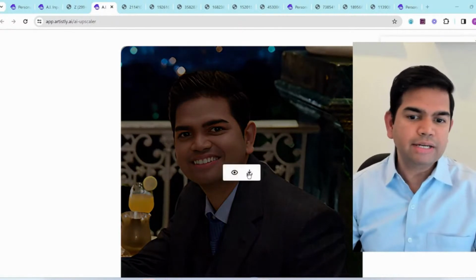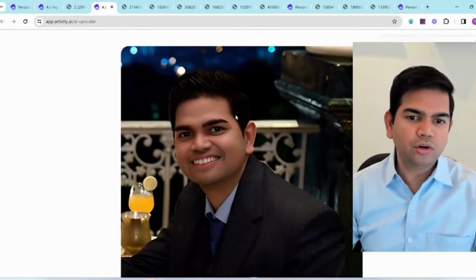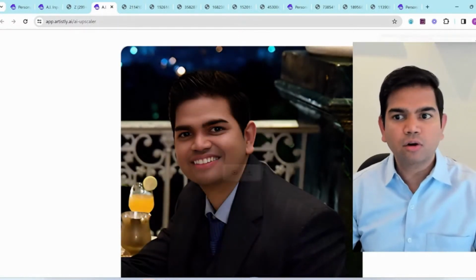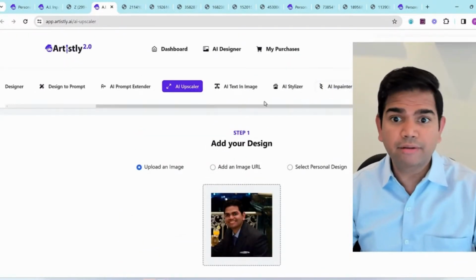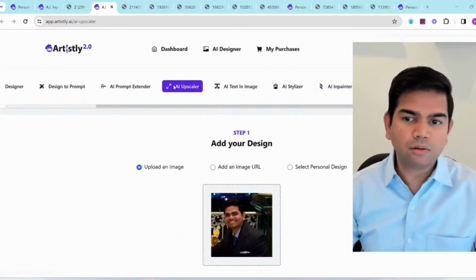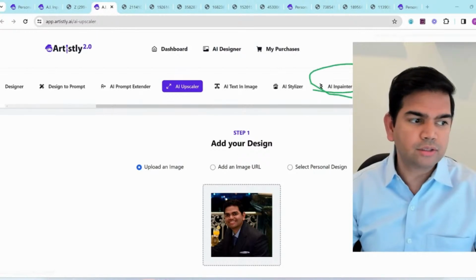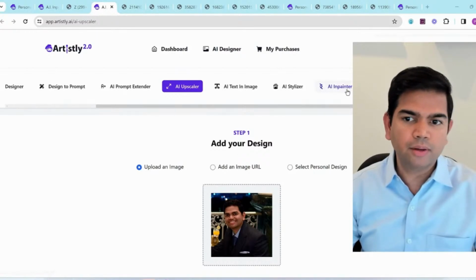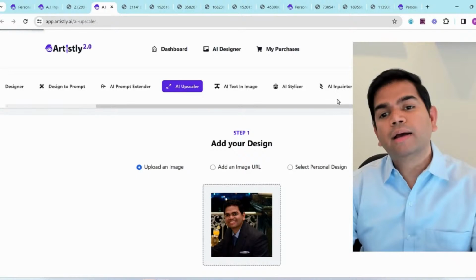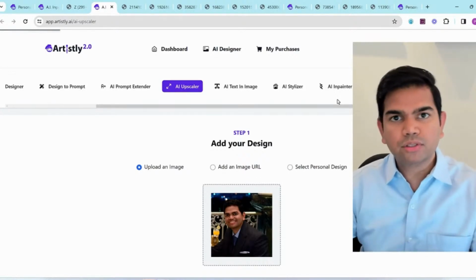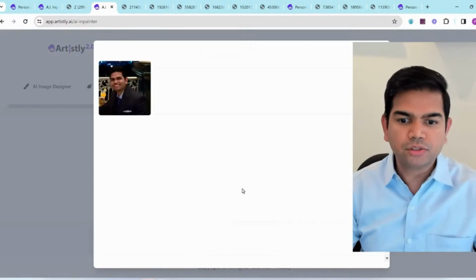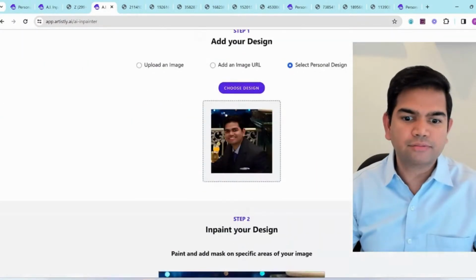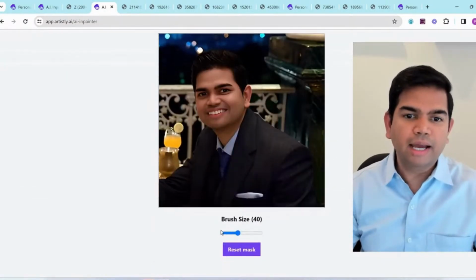There we go. Now you can even download this. It'll also get added into your personal designs. So let's go back to the AI In-Painter, and we can use this now from our personal images because it got saved. You go to this option called AI In-Painter, and when I go in there, I can choose it from my personal designs option, or I can even do it from my computer again. So choose design. There we go. Now I can add masks and do stuff.